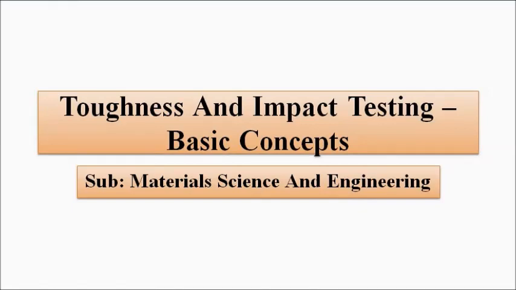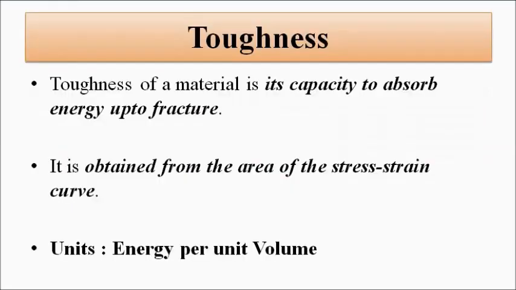So toughness of a material is basically its capacity to absorb energy until the point of fracture, that is permanent deformation. All the mechanical properties like hardness, toughness, fatigue, creep, they are related to the stress strain curve.